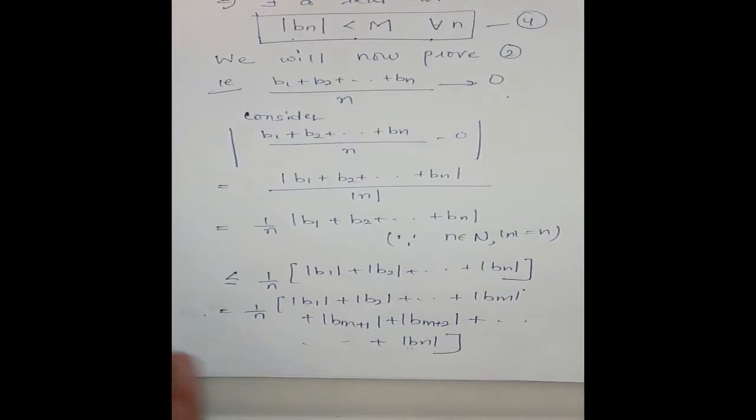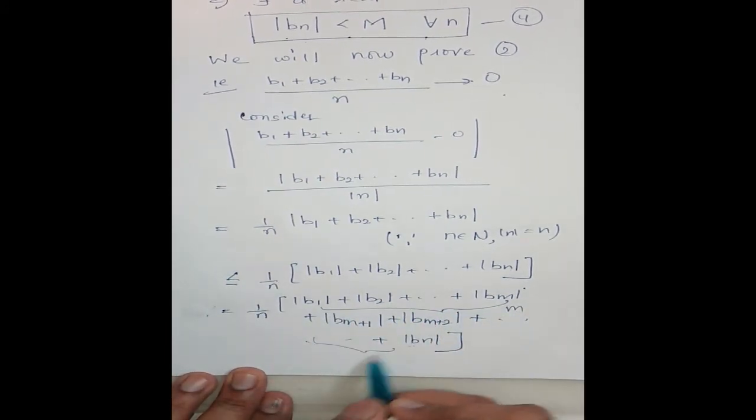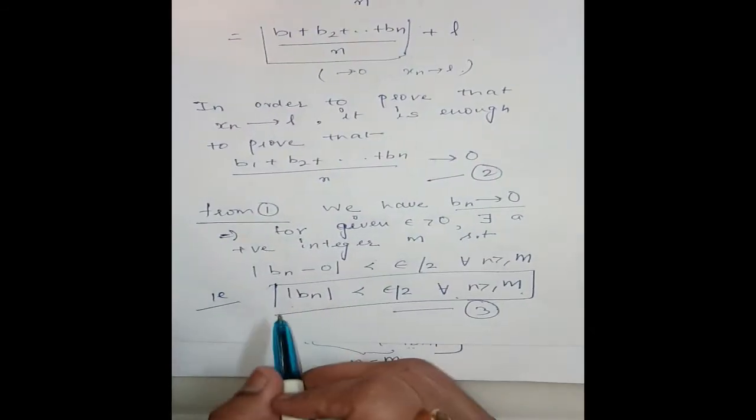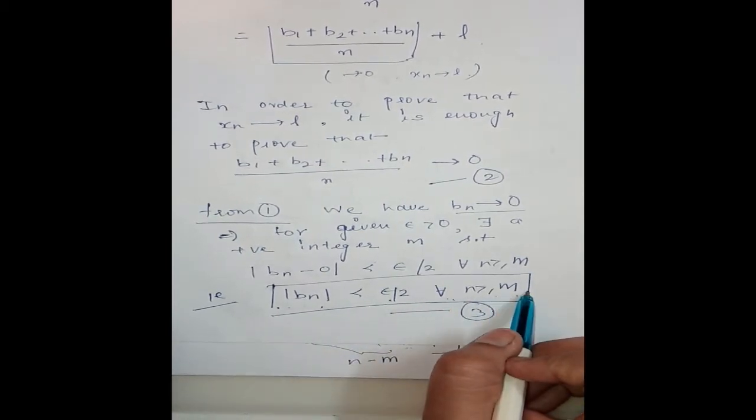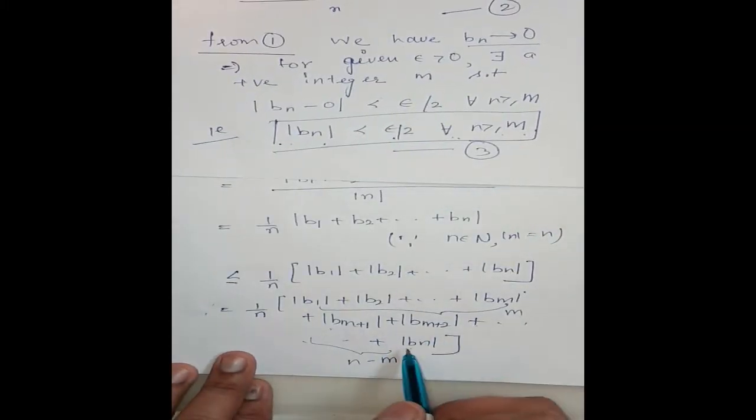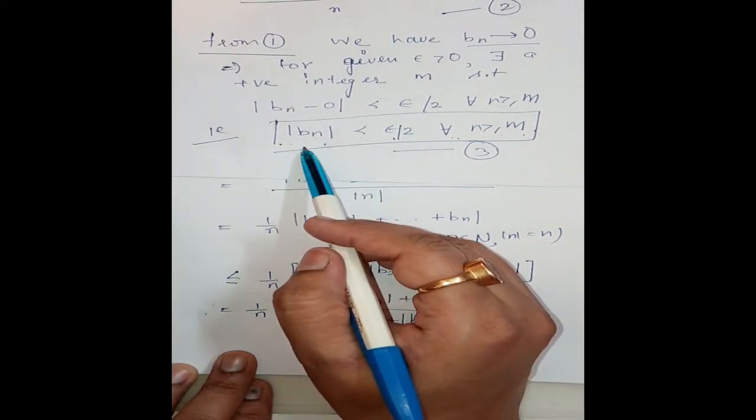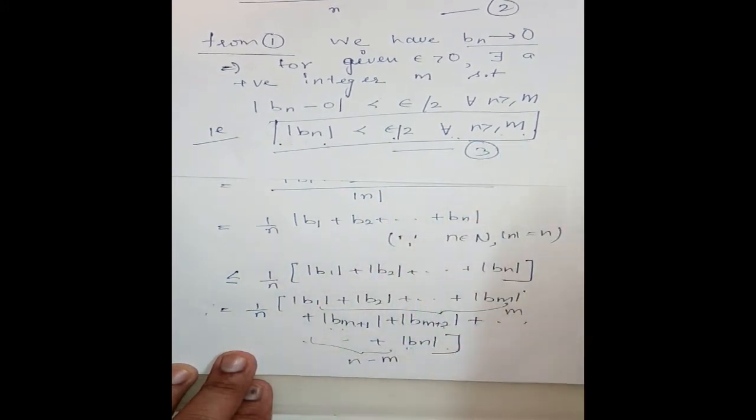Since here we are going to use two inequalities. First for these m terms and second for these n minus m terms. We are now going to use third and fourth inequality here. Third was, see here, mod bn is less than epsilon by 2 for all n greater than or equal to m. So this inequality we can use here for b(m+1), b(m+2) up to bn, since mod bn is less than epsilon by 2 for all n greater than or equal to m. Okay, also